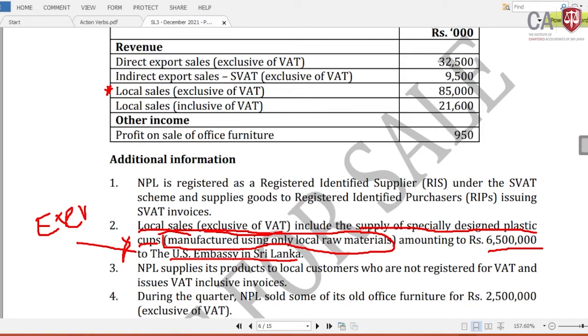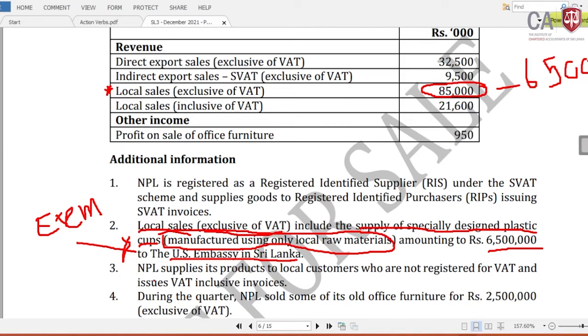Exemptions, you should have that knowledge, Lamai. This is the supplies to persons covered by the diplomatic immunities law, the diplomats, the US Embassy. If you have done the past papers and you have gone to the exam, this is one of the easy things for you. Then the US Embassy, these are diplomats; any supply to diplomats is exempted from VAT. For me, this 85,000 includes the rupees 6,500, which was the exempted supply. You need to recognize it as the exempted supplies.